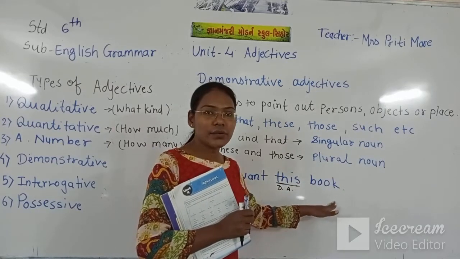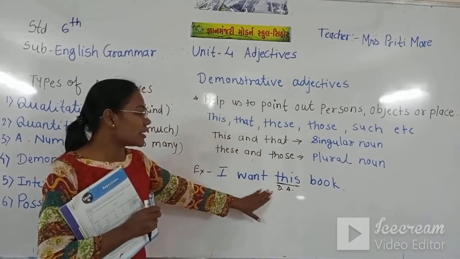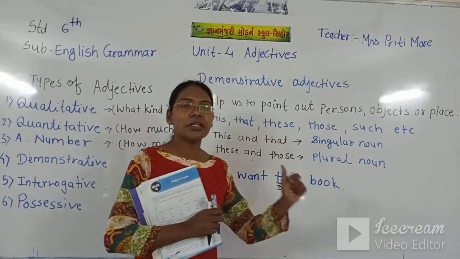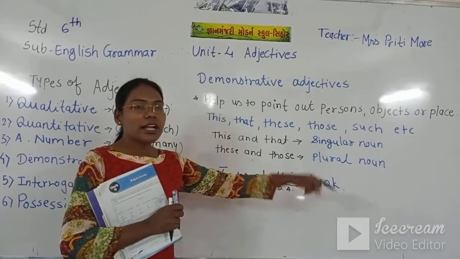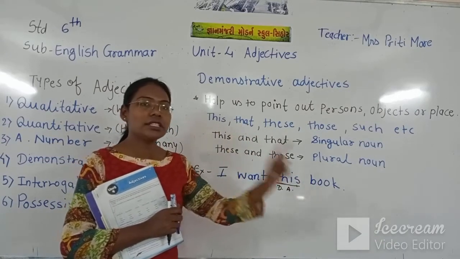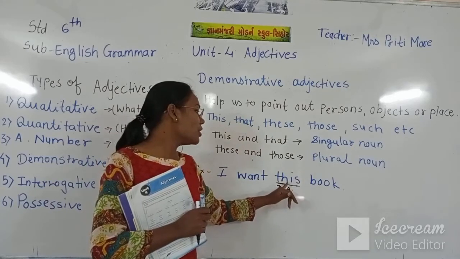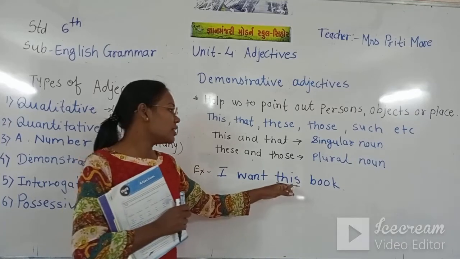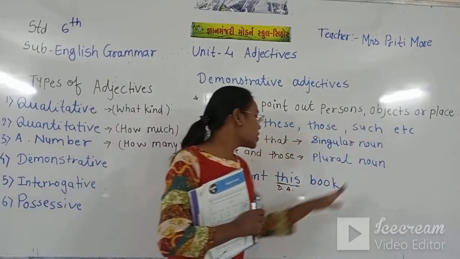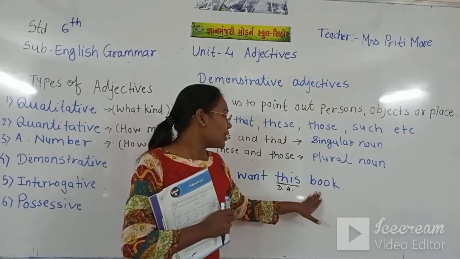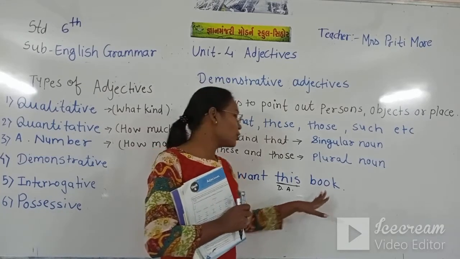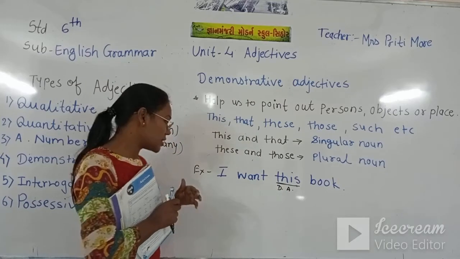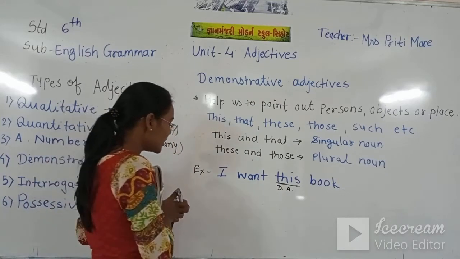So book is a singular noun, so we have written here this book. I want this book. This word is pointing out the book. I want this pen. That means this demonstrative adjective points out the things. Book is an object, so this word is pointing out the object book. So this is a demonstrative adjective.